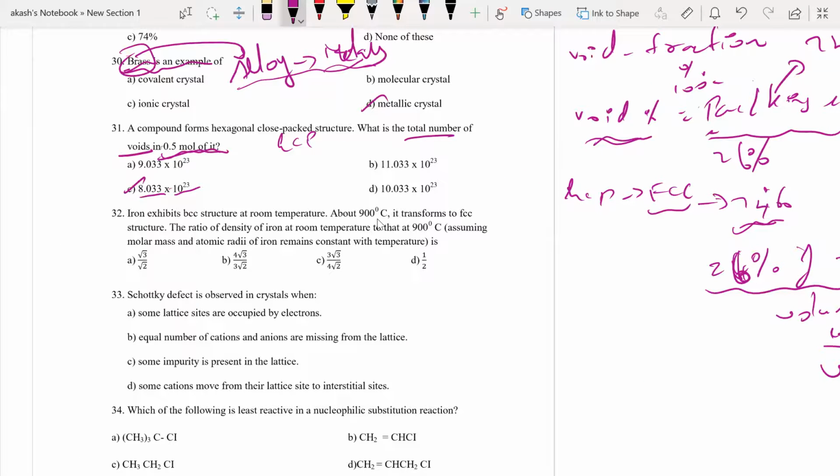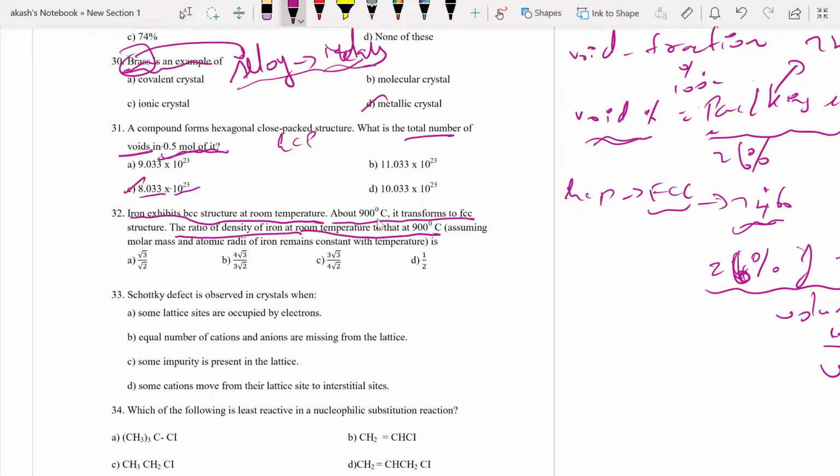Moving on. Next: iron exhibits BCC structure at room temperature, body centered cubic. At about 900 degrees Celsius, it transforms to FCC. The ratio of density of iron at room temperature to that at 900 degrees Celsius is what?